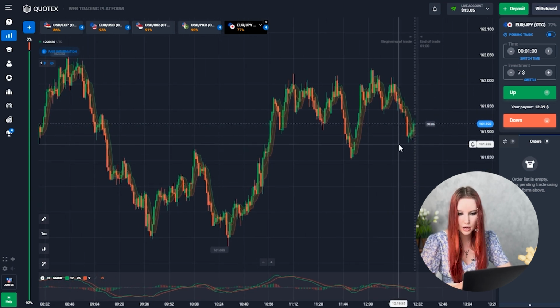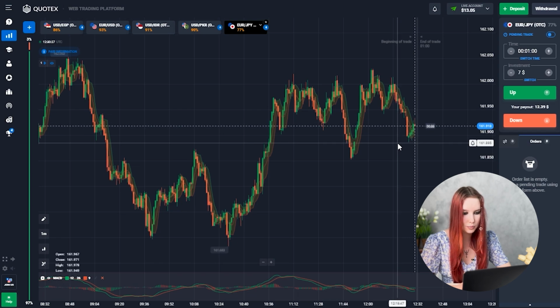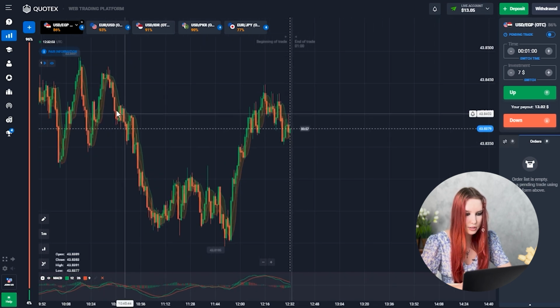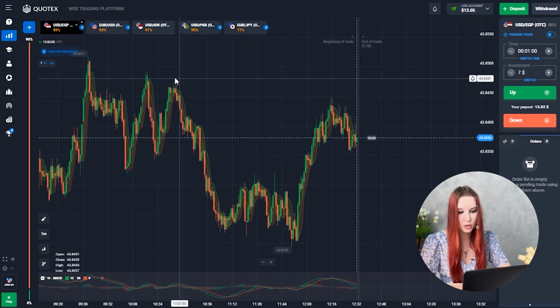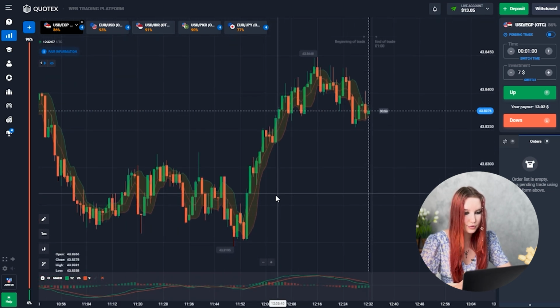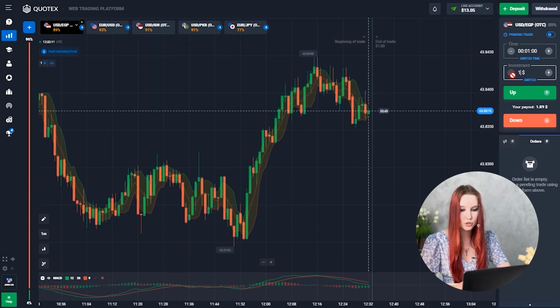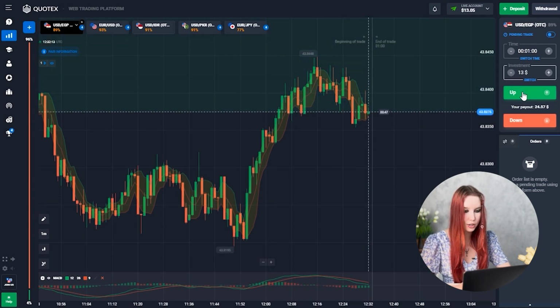Well guys, I already have 13 bucks in my balance. I think it's a great result. Let's go back to the first currency pair. 86% payout on this pair. We can notice a no less beautiful situation. We see a green histogram on the MACD indicator, so I want to catch this upward movement.